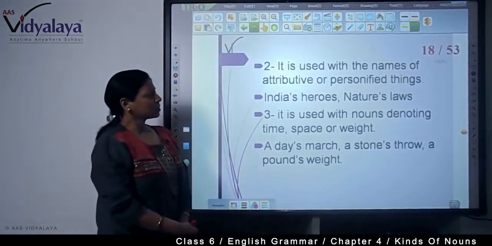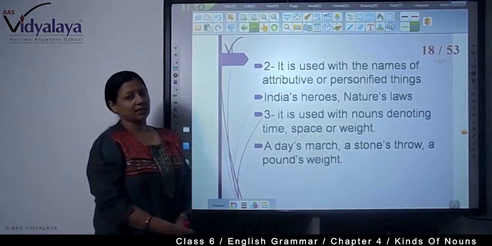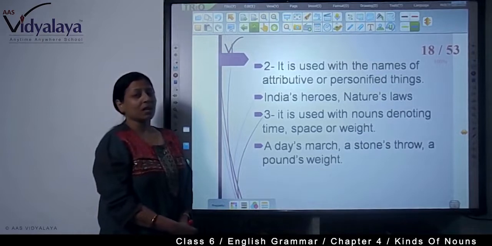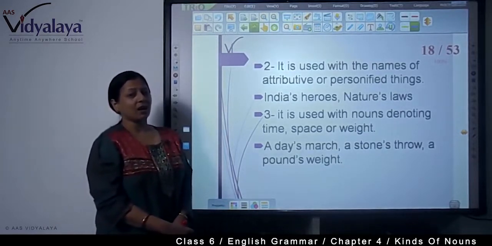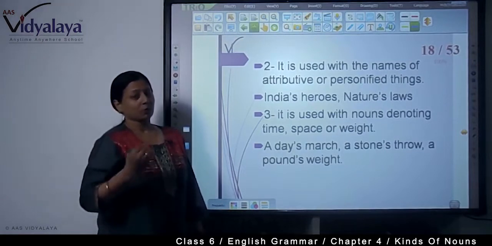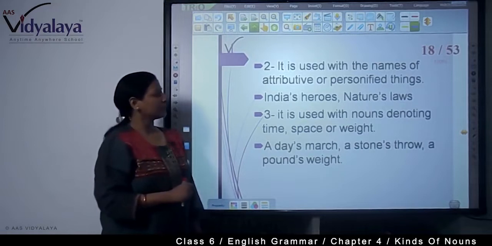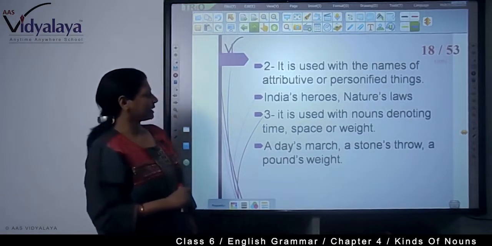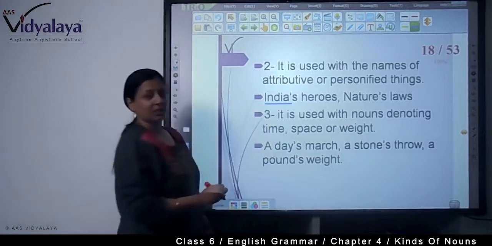Second, it is used with the names of attributive or personified things. What are the attributive nouns? Those objects, those things which we have given a living state. That kind of noun or object is called attributive or personified. For example, India's hero. India is our country.